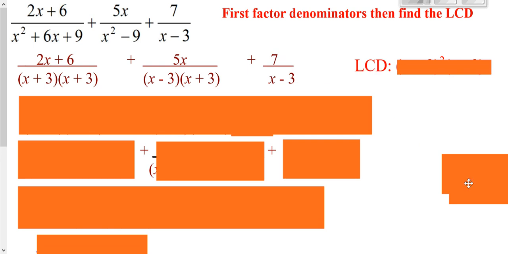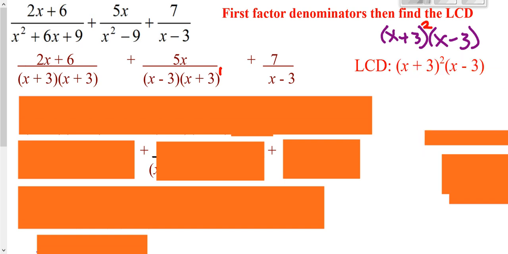Now, notice this first one here is really x plus 3 all squared because both parentheses are the same. So you write down all the different things that show up, which are an x plus 3 and an x minus 3. Nothing else shows up down here. But then if you have a choice in exponents, which is 1, or this, which is 2, because it really shows up twice, you take the higher exponent. That's your least common denominator.